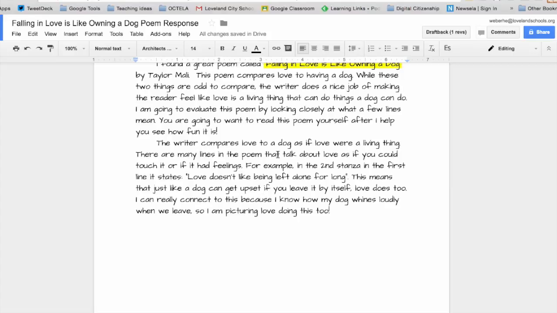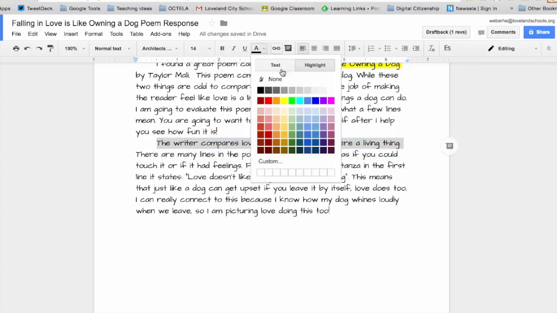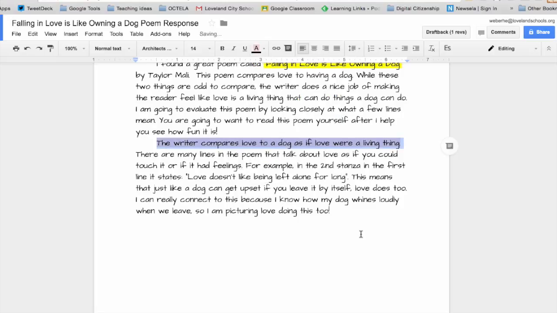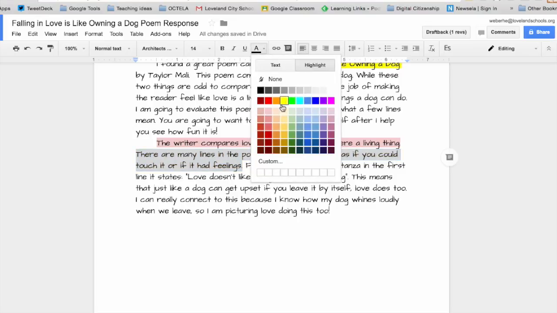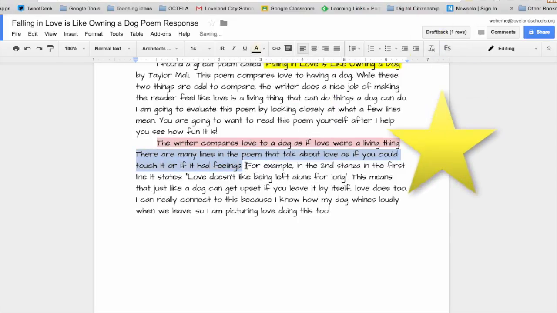But take a look at my next paragraph. This is where we're really starting to build the body part of our response. My first sentence here is clearly my main idea. I'm stating that the writer compares love to a dog as if love were a living thing. Now, here are my supporting details. Here's my first one, where I tell why I'm claiming this.